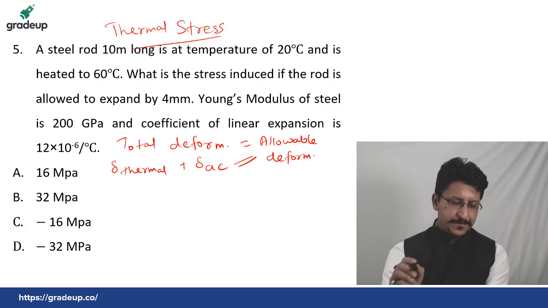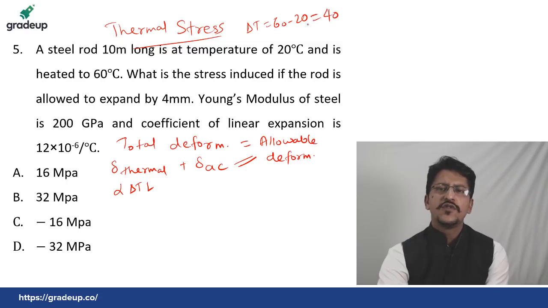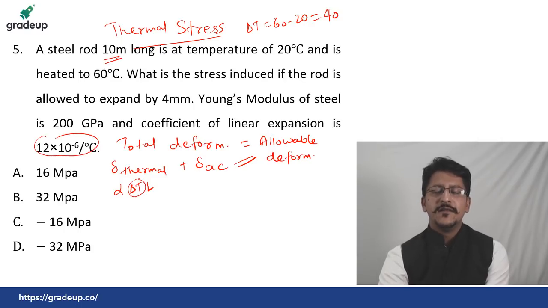So now let us see. The thermal deformation is alpha into delta T into L. The delta T in this case will be 60 minus 20, which is equal to 40. Using this, alpha value is this, delta T is 40, and L value is not 10. Please remember, its value is 10 into 10 to the power 3, because we have to take it in mm, since the deformation is given in mm.